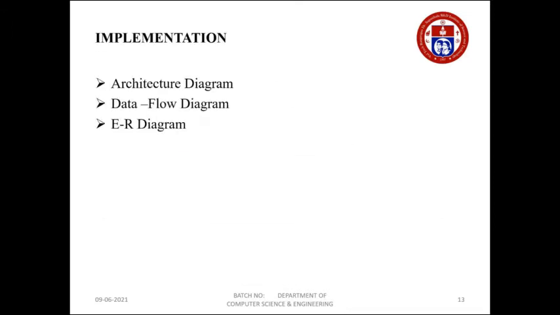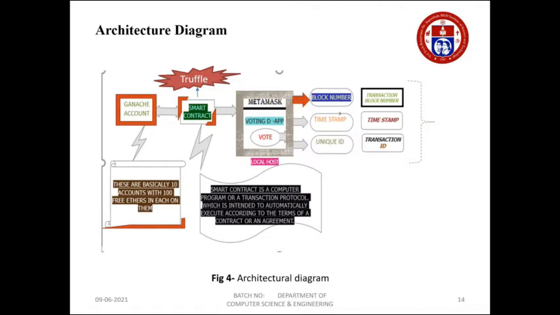So what's the implementation part? Basically the diagram shows very clearly about the implementation part. What's this architectural diagram, and here a Ganache account has been used. It basically contains 10 free accounts with 100 free ethers in each, and Truffle contains the smart contract here, and